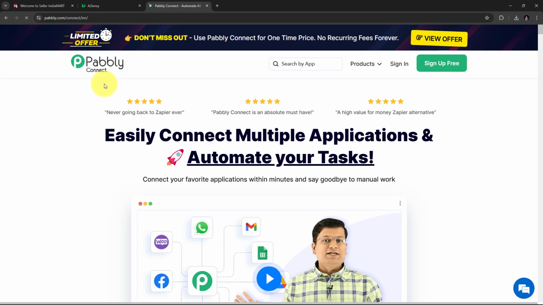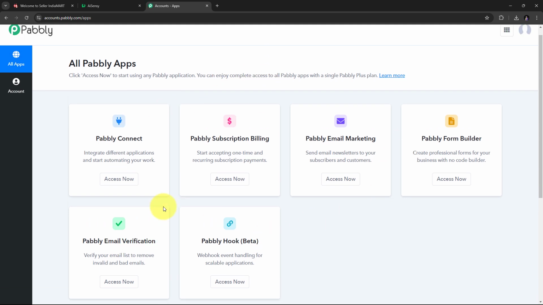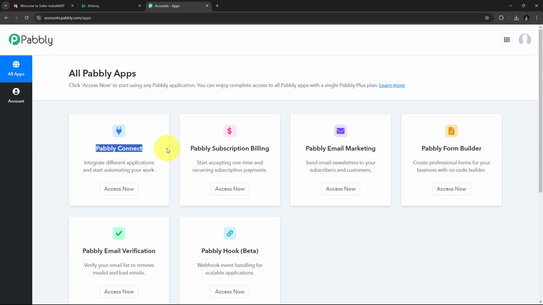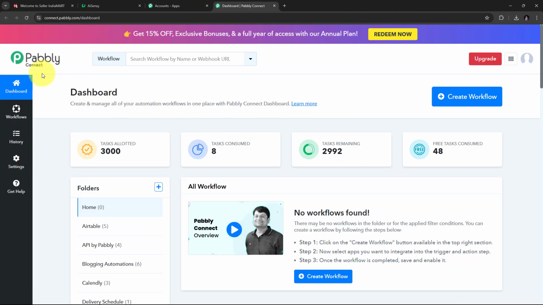And it will take us to this landing page of Pabbly Connect. Now here in the landing page, I have these two options of sign in and sign up for free. If you don't have any account with Pabbly Connect, then you can just click on this sign up for free button. And this will take only 2 minutes of your time and you will get 100 free tasks every month. Or if you already have an account or you are an existing user, then you can just click on sign in and you will get to see this page. So these are all the apps that Pabbly offers, and we are going to use Pabbly Connect here. For that, I just need to click on this Access Now button under Pabbly Connect. And this will direct us to the dashboard of Pabbly Connect.